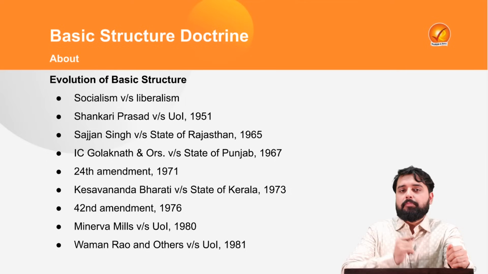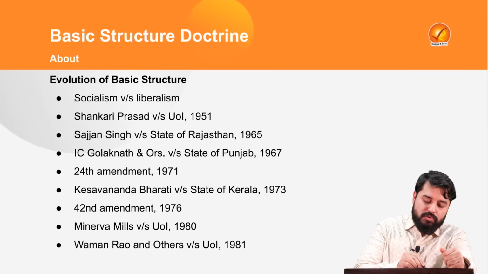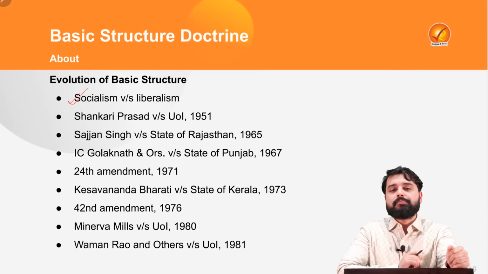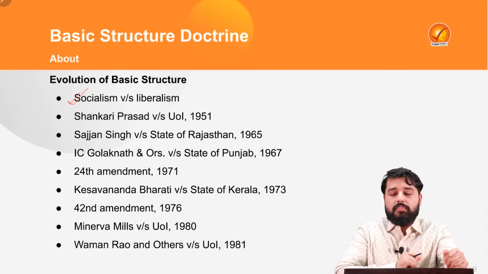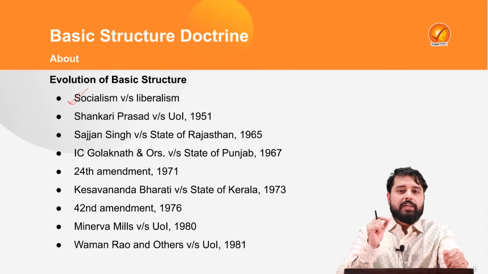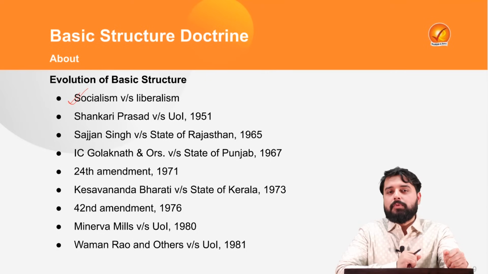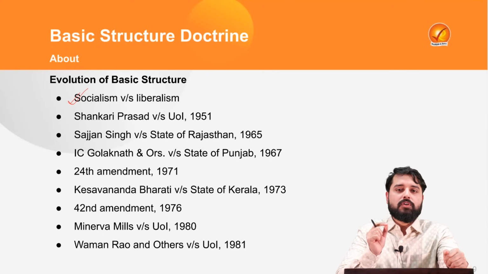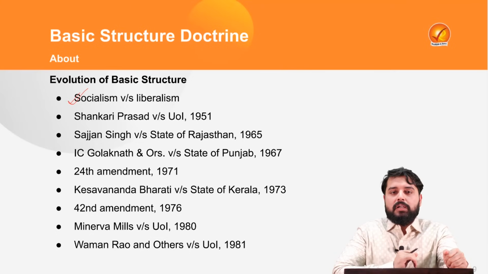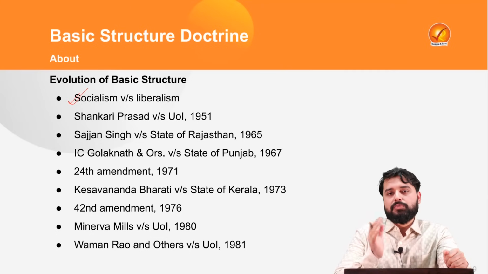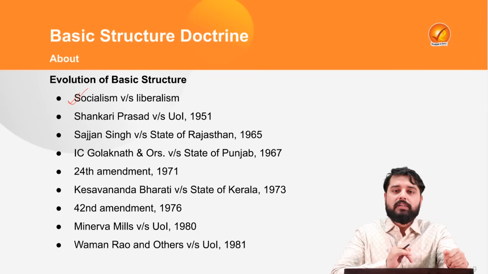Now, its evolution can be traced to the debate between socialism versus liberalism. Let's understand how. For example, the government tried to implement the land reform laws. Naturally, for this, the government had to acquire the land and some compensation was to be given. Because the compensation amount which was given was not adequate, those laws were challenged.